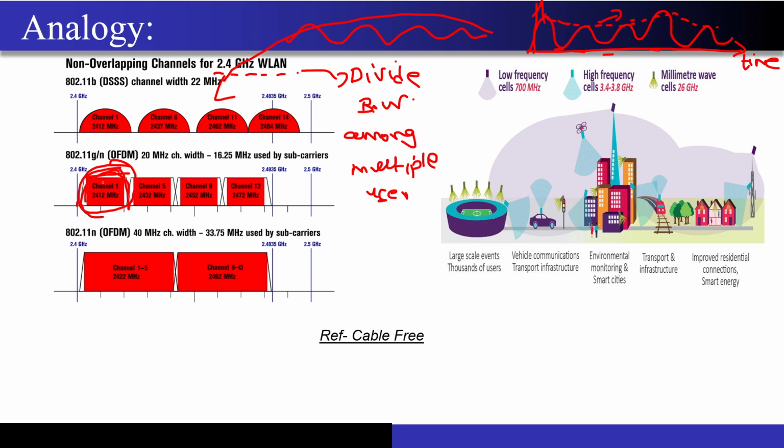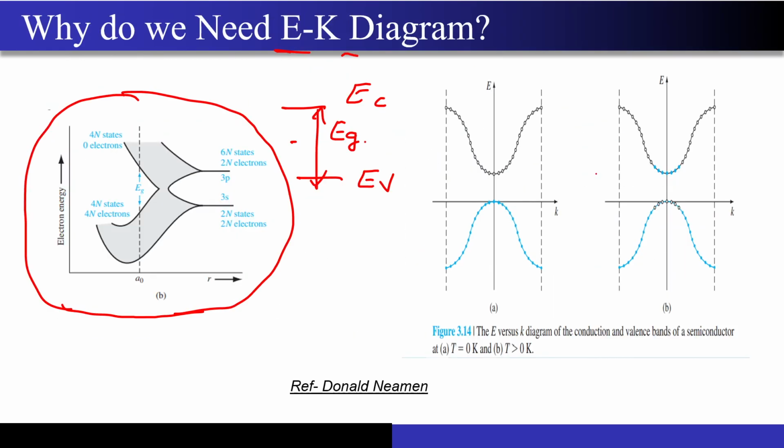So if this signal is containing only this 20 megahertz of bandwidth, the rest is completely free and unoccupied. So I can assign this unused spectrum to different users. And I can only tell you this information by looking at the Fourier domain and not the time domain, right? Similarly, if I take the transform and I transform this diagram into this E-K diagram, there are two things that I can tell you.